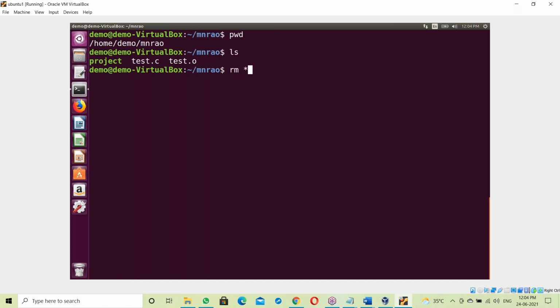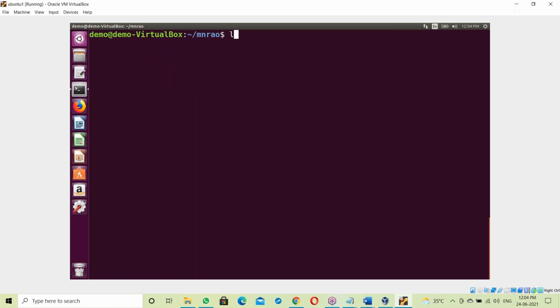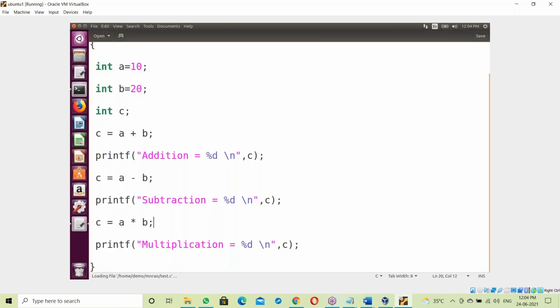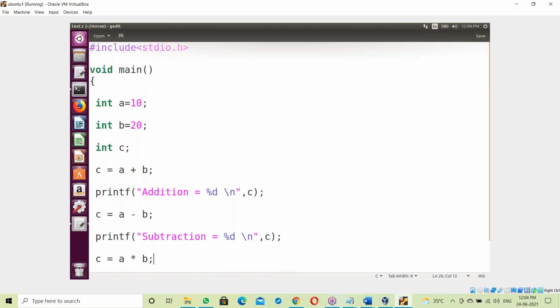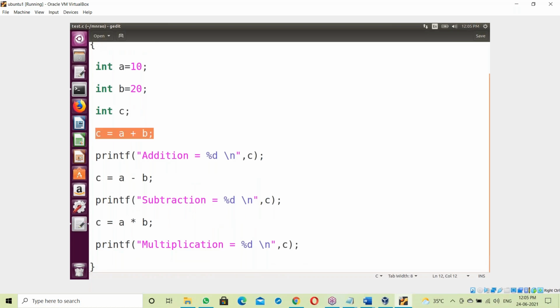Suppose we remove the start.o file and the project exe file here. See, gedit test.c. So this is a C program: A equal 10, B equal 20, C equal to A plus B, with addition, subtraction and multiplication.